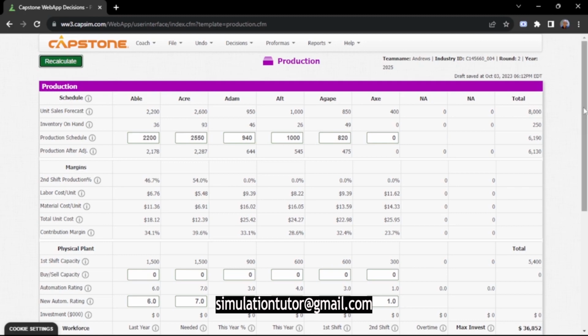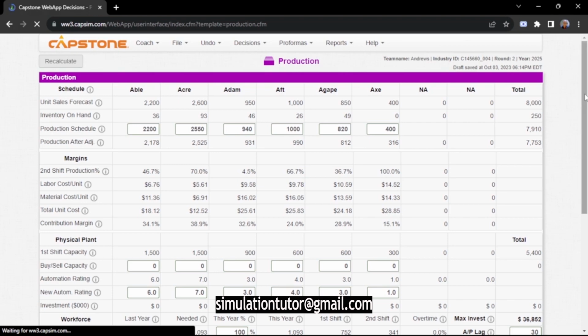If I calculate here, I see that my production after adjustment for Able will be 2178, then Eka will be 2525, Adam will be 931, Aft will be 990, and Agap will be 812. Then for this new product, I'll produce 400 units. I don't want to produce much because I might end up with huge inventory.